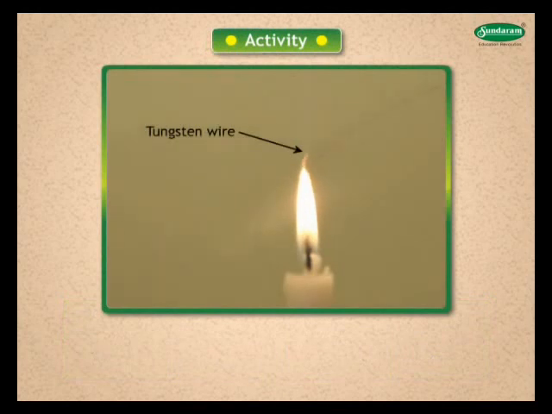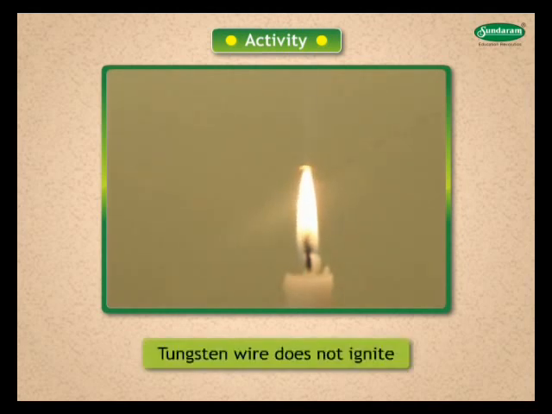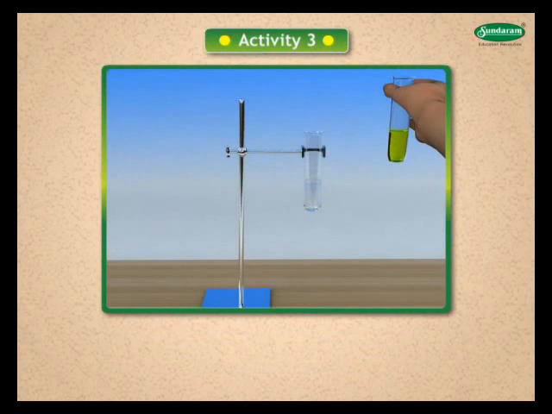Remove a tungsten wire from a fused bulb. Try to ignite it. What do you observe? It does not ignite.